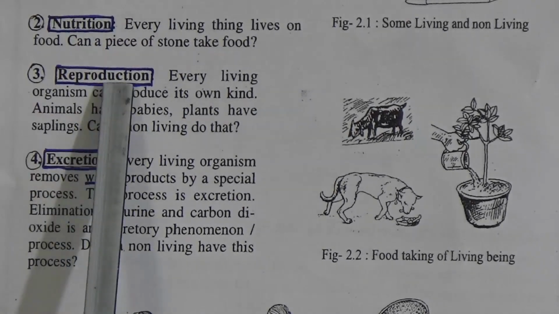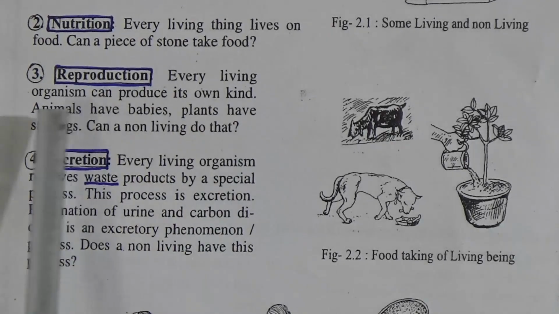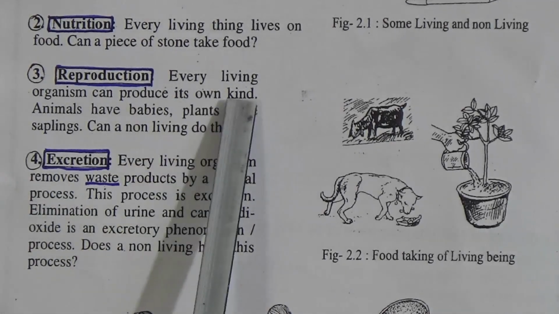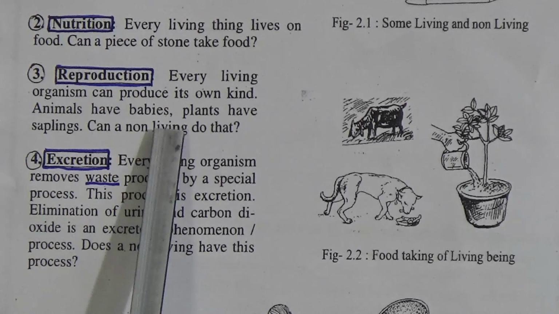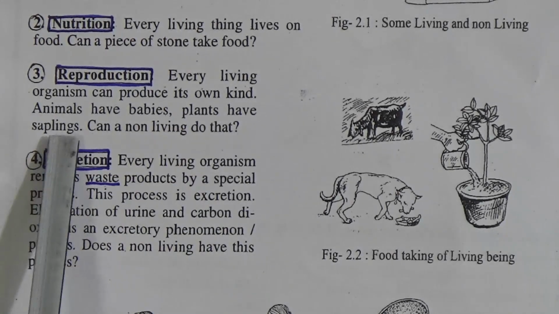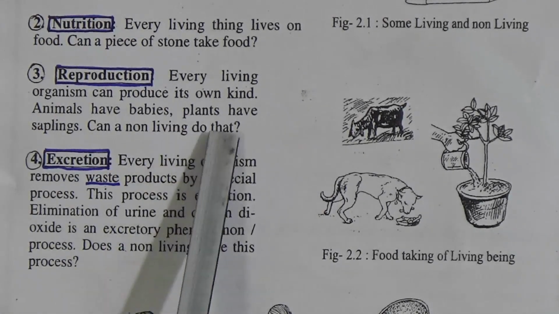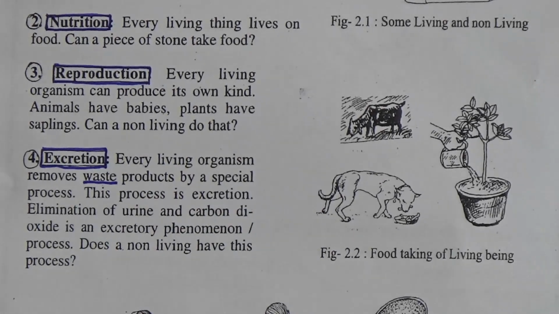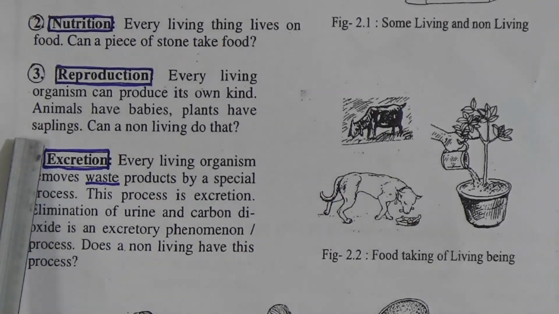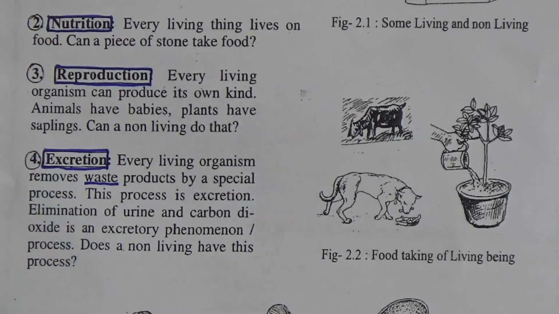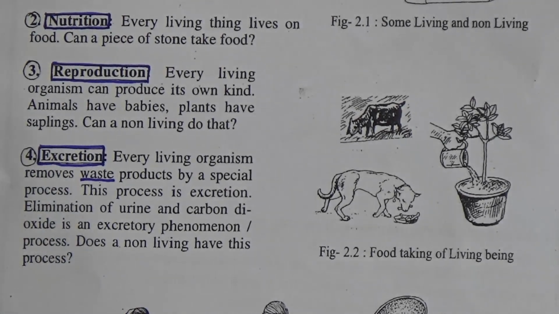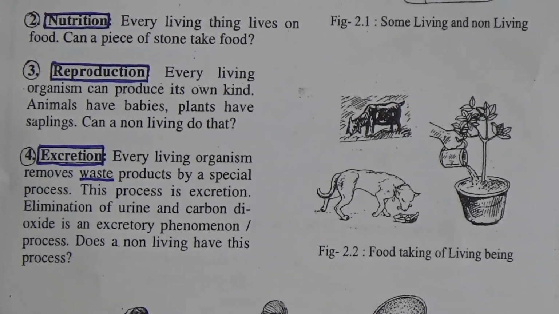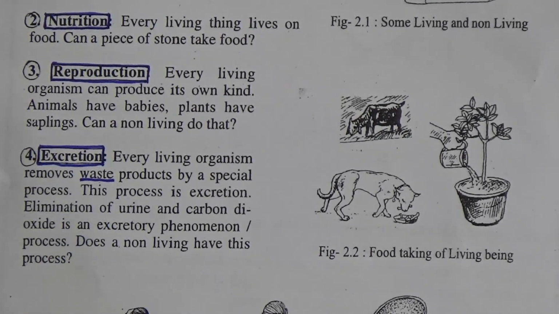Number 3, reproduction. Every living organism can produce its own kind. Animals have babies. Plants have saplings. Can a non-living thing do that? Now we will discuss the meaning of saplings. Sapling means a small tree which is growing from the seeds of a mother plant. And no non-living thing can reproduce.